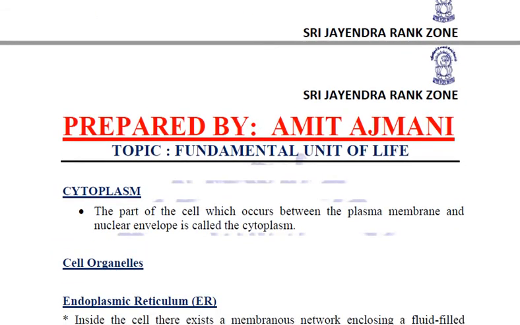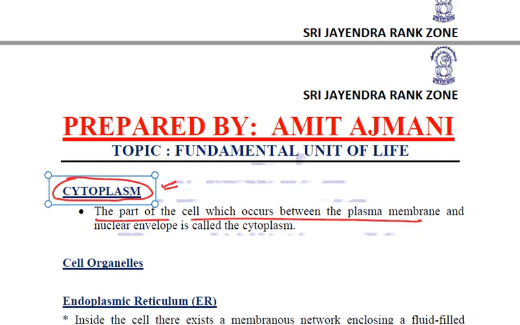Apart from the nucleus, all the fluid substance left, whether in a plant cell or animal cell, is the cytoplasm. What is cytoplasm? It is the part of the cell which occurs between the plasma membrane and the nuclear envelope. This is cytoplasm.